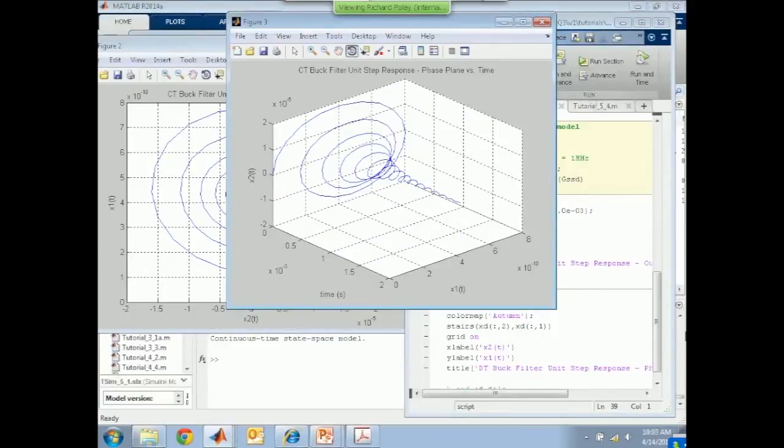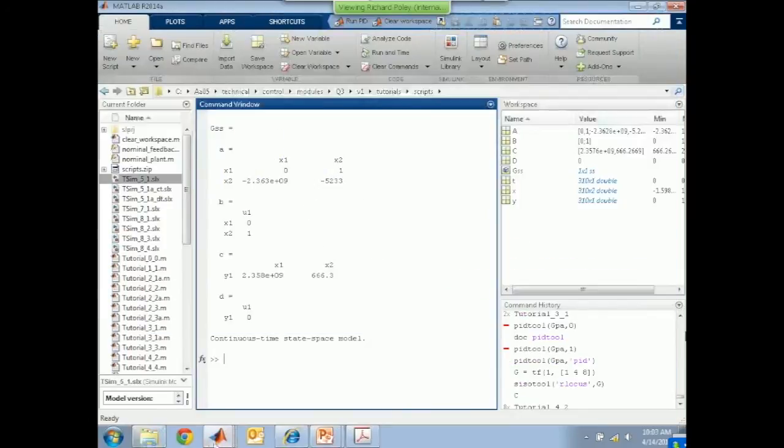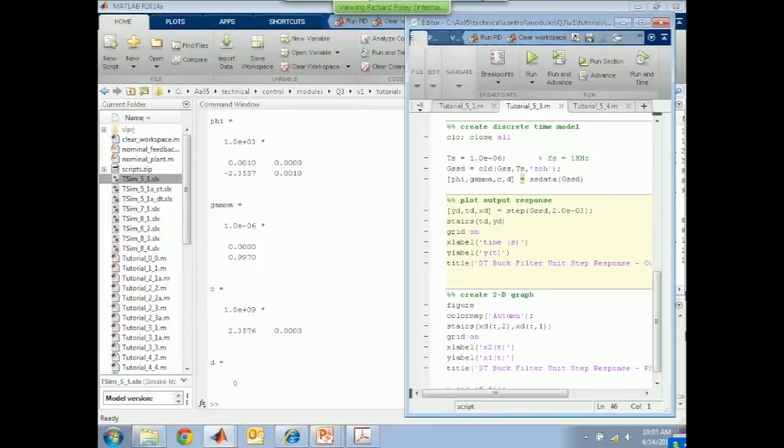Sometimes that's helpful. And then finally what we're going to do is to discretize this and show the same kind of information again. Now remember, yesterday we used the C2D script in MATLAB, which converted a continuous to a discrete transfer function representation. Nothing to stop us doing that with a state space representation as well. And when we do it, be sure to use the zero-order hold method, because that is the way that things are done here. I'm going to use the same sample frequency that we used yesterday, and inside the workspace in a moment you'll see that we get a different set of matrices, phi, gamma, C, and D. Now these are the state space matrices.